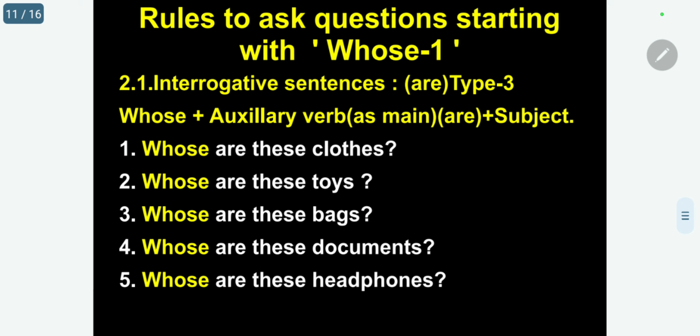So let me start now. Whose are these classes? Whose are these classes?